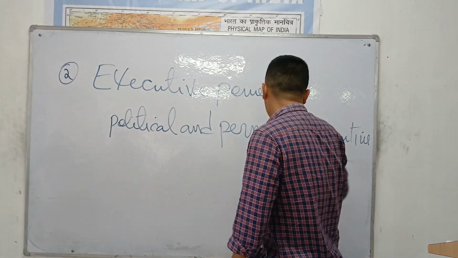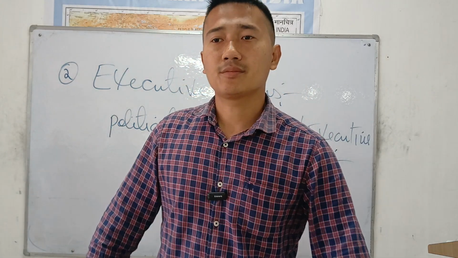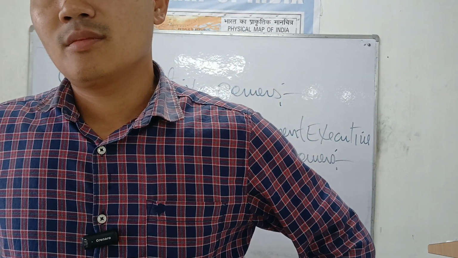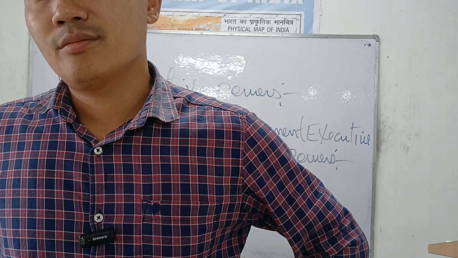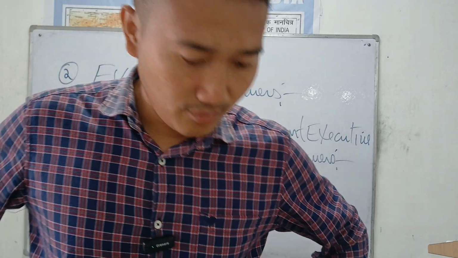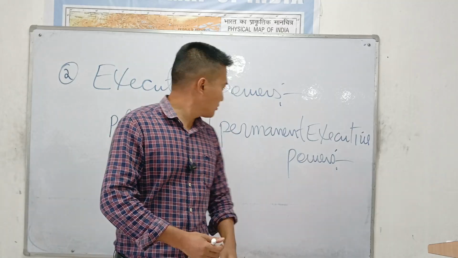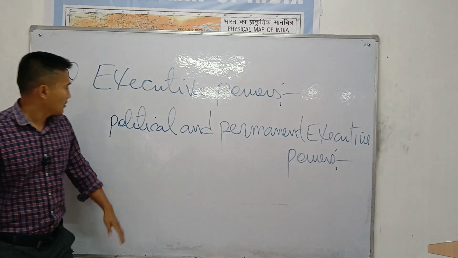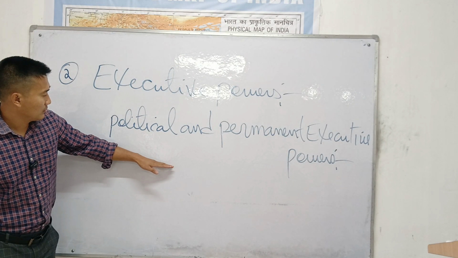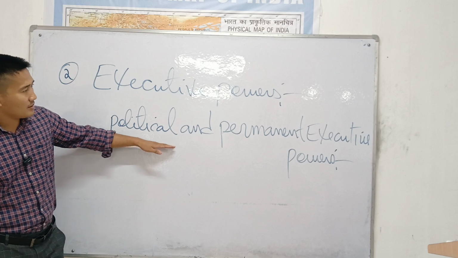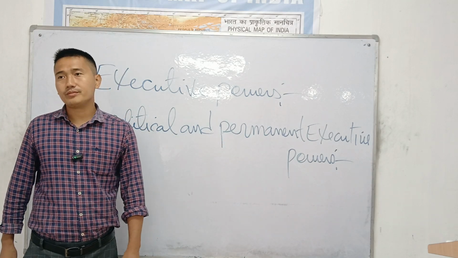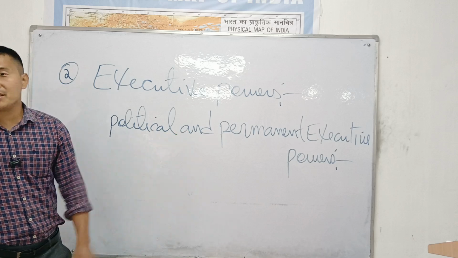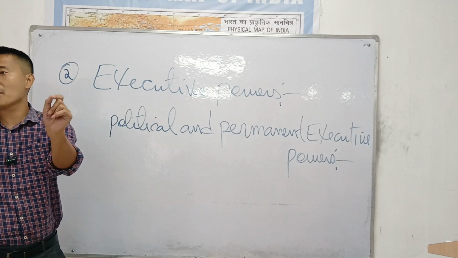Political and permanent executive. Political executive means the politicians, the ministers are in power, right?